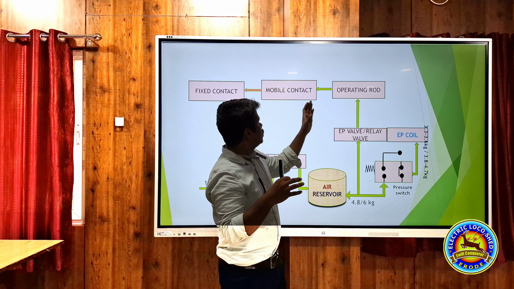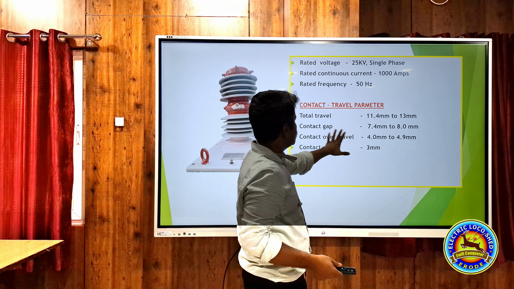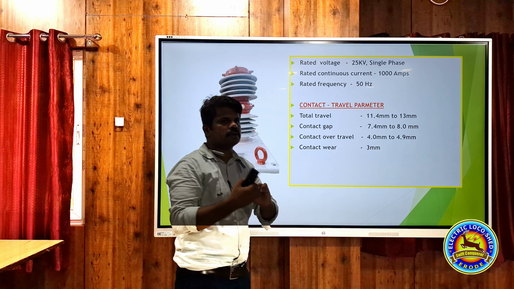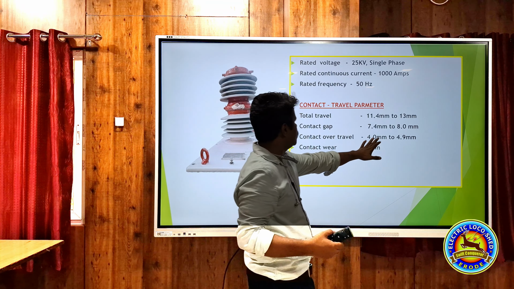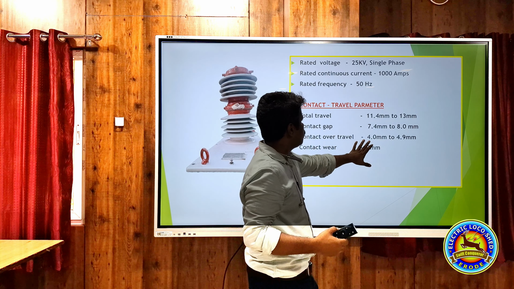Then we will go for Schneider VCB. Rated voltage is 25 kV, continuous current 1000, frequency 50. This total travel is given. Contact gap means this gap between mobile and fixed contact. That is 7.4 to 8 mm. Contact over travel 4 to 4.9.